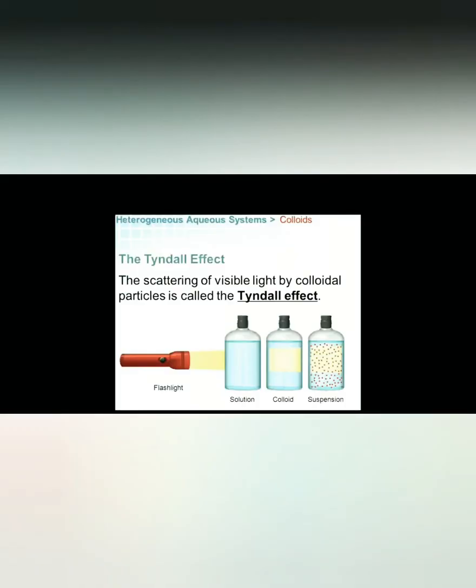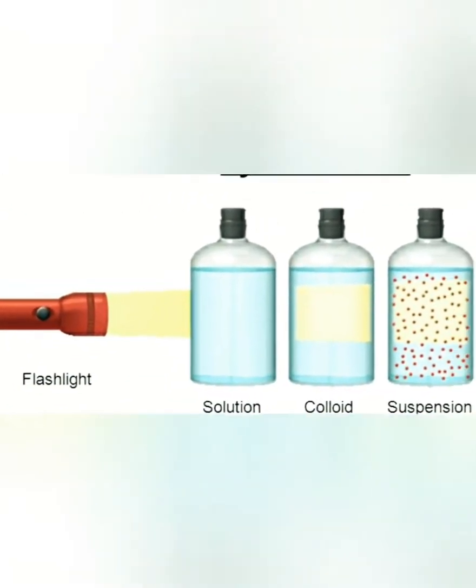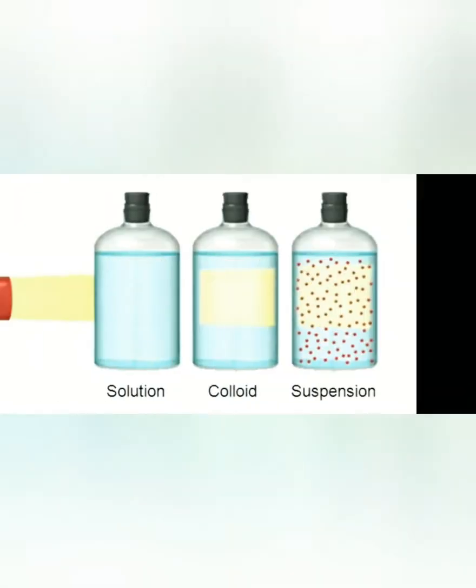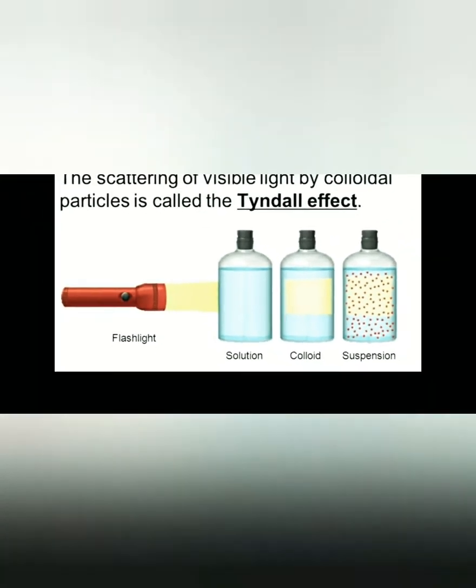So dear students, the scattering of visible light by colloidal particles or suspended particles is known as the Tyndall effect. When a beam of light is passing through a true solution, you can see there is no scattering of light. But when light is passing through a colloidal solution or a suspension, the beam of light gets scattered and you can see the path of light is visible in suspension and in colloid solution. This effect is known as the Tyndall effect.